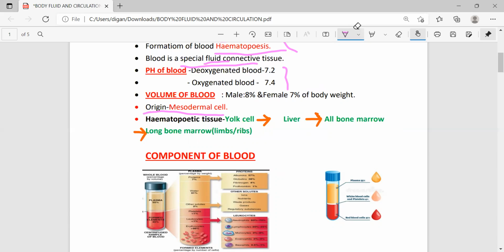Next, we have to remember the pH of blood. You have to always remember that the pH of deoxygenated blood and oxygenated blood are different. Deoxygenated blood means impure blood, the blood rich in carbon dioxide and waste material, and the pH is 7.2. Whereas pure blood means blood rich in oxygen and nutrients, and the pH of that type of blood is 7.4.